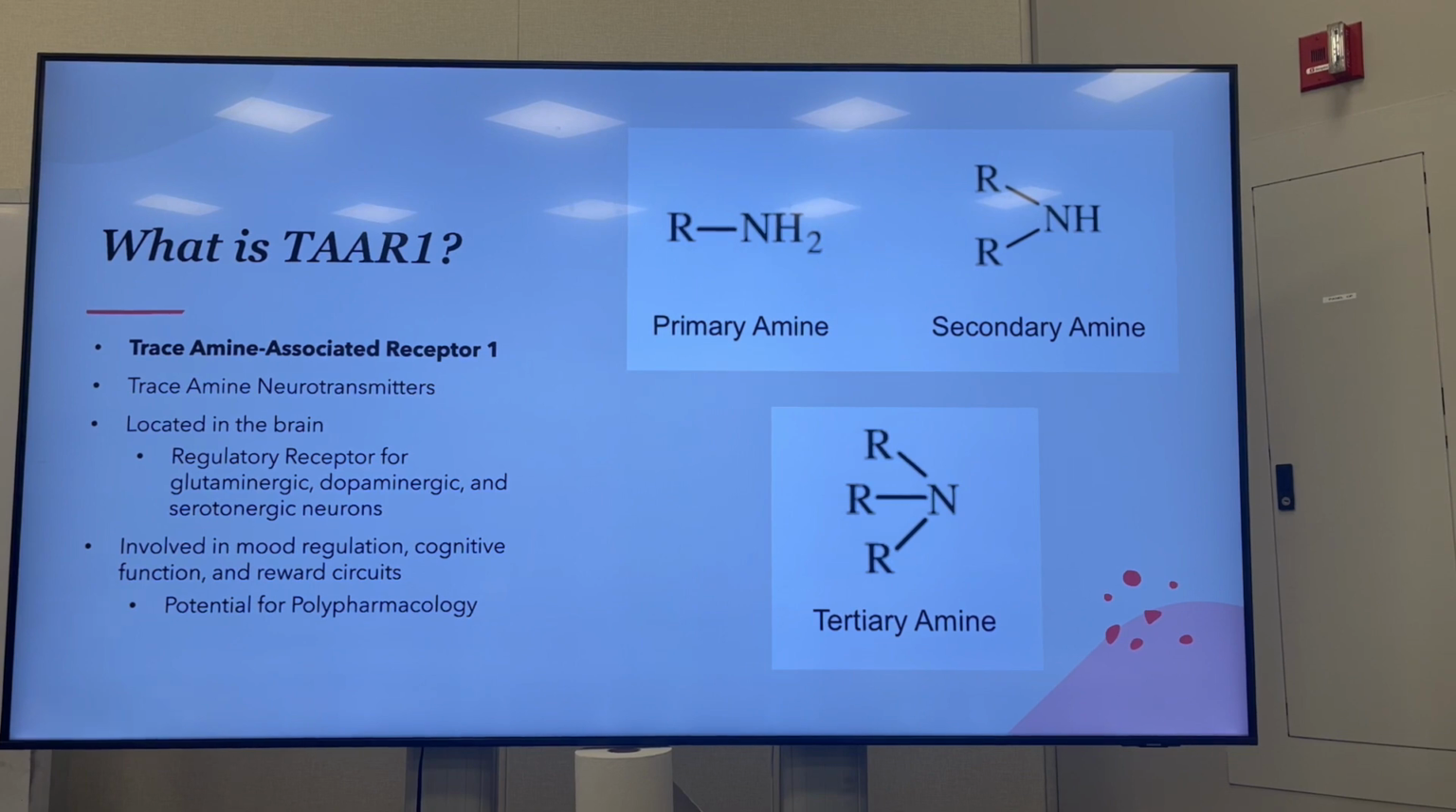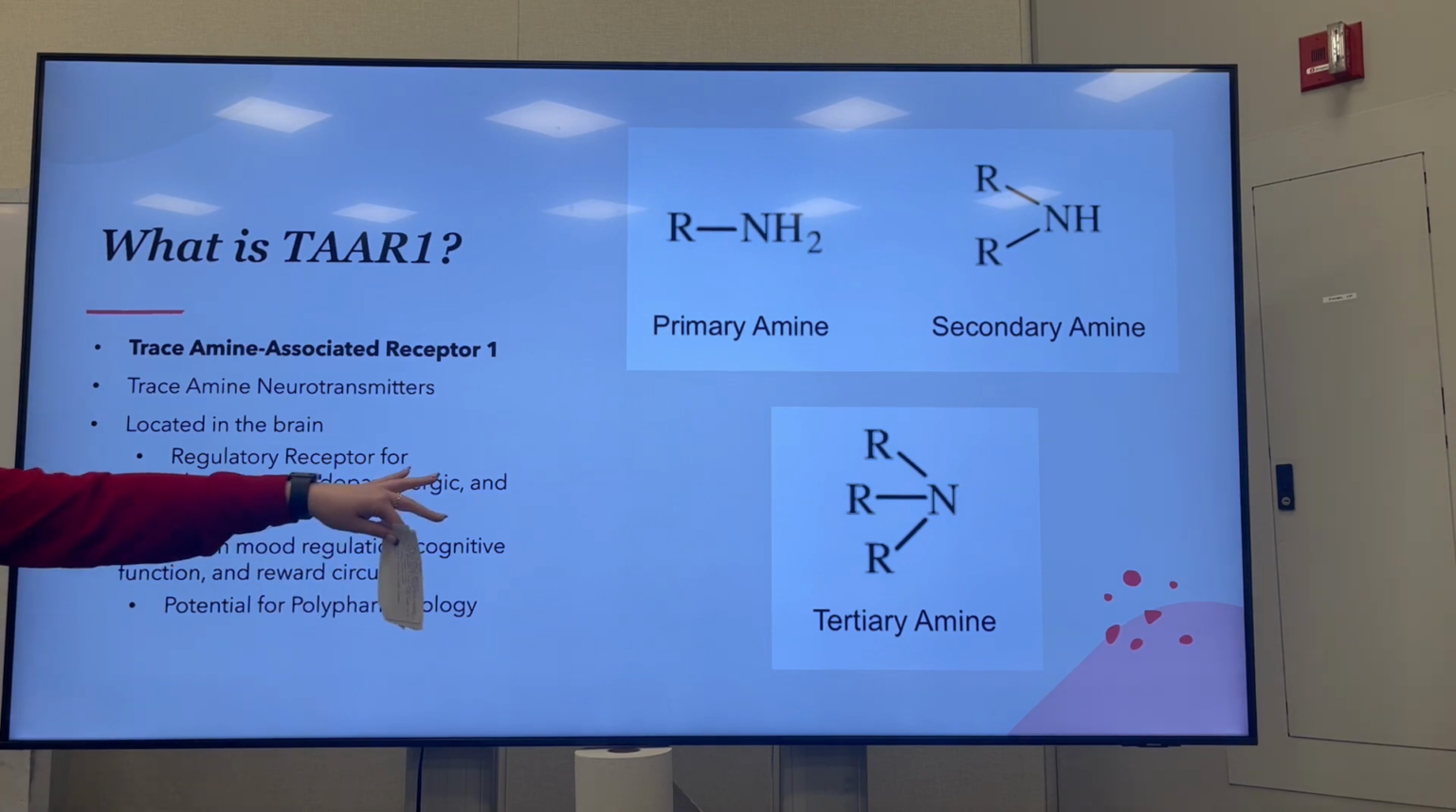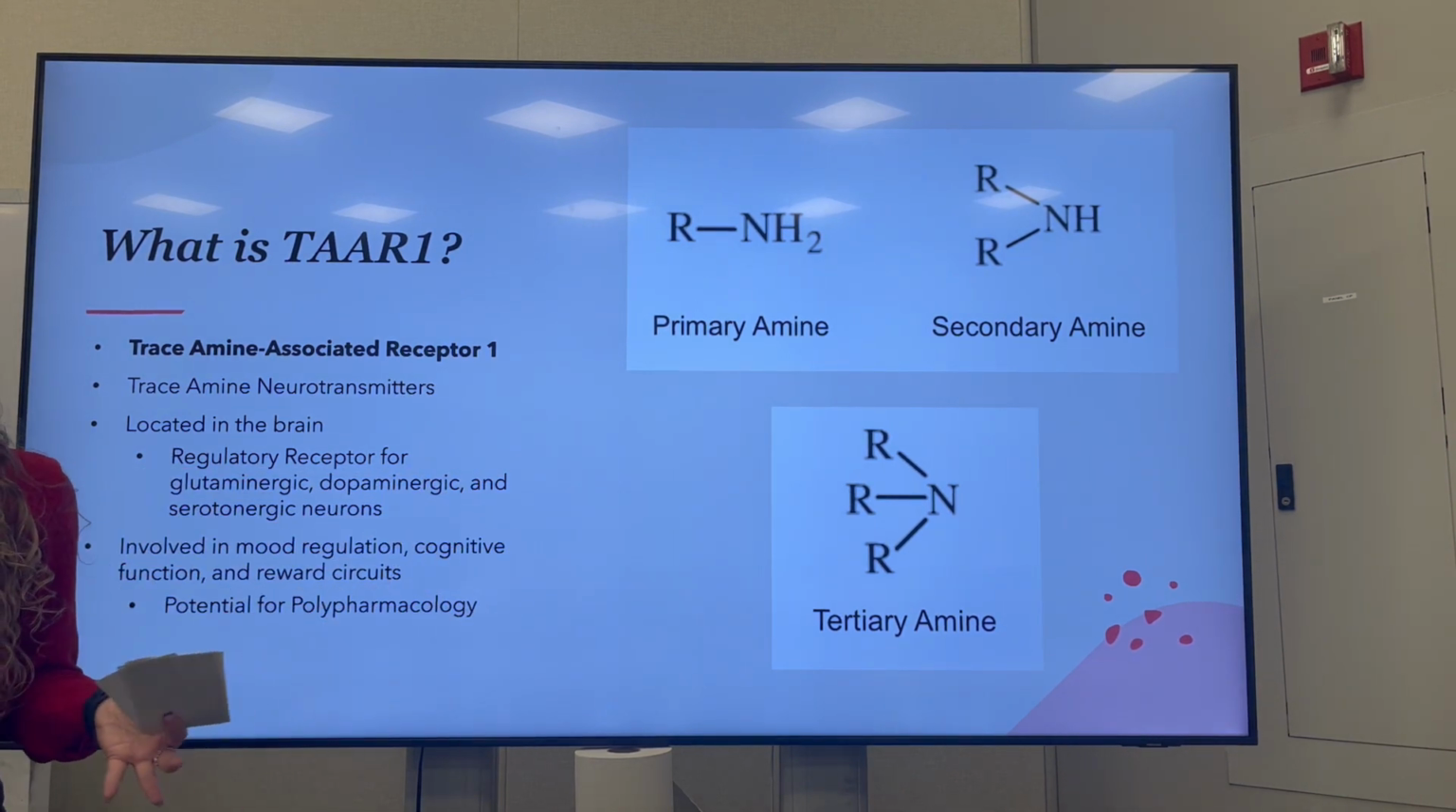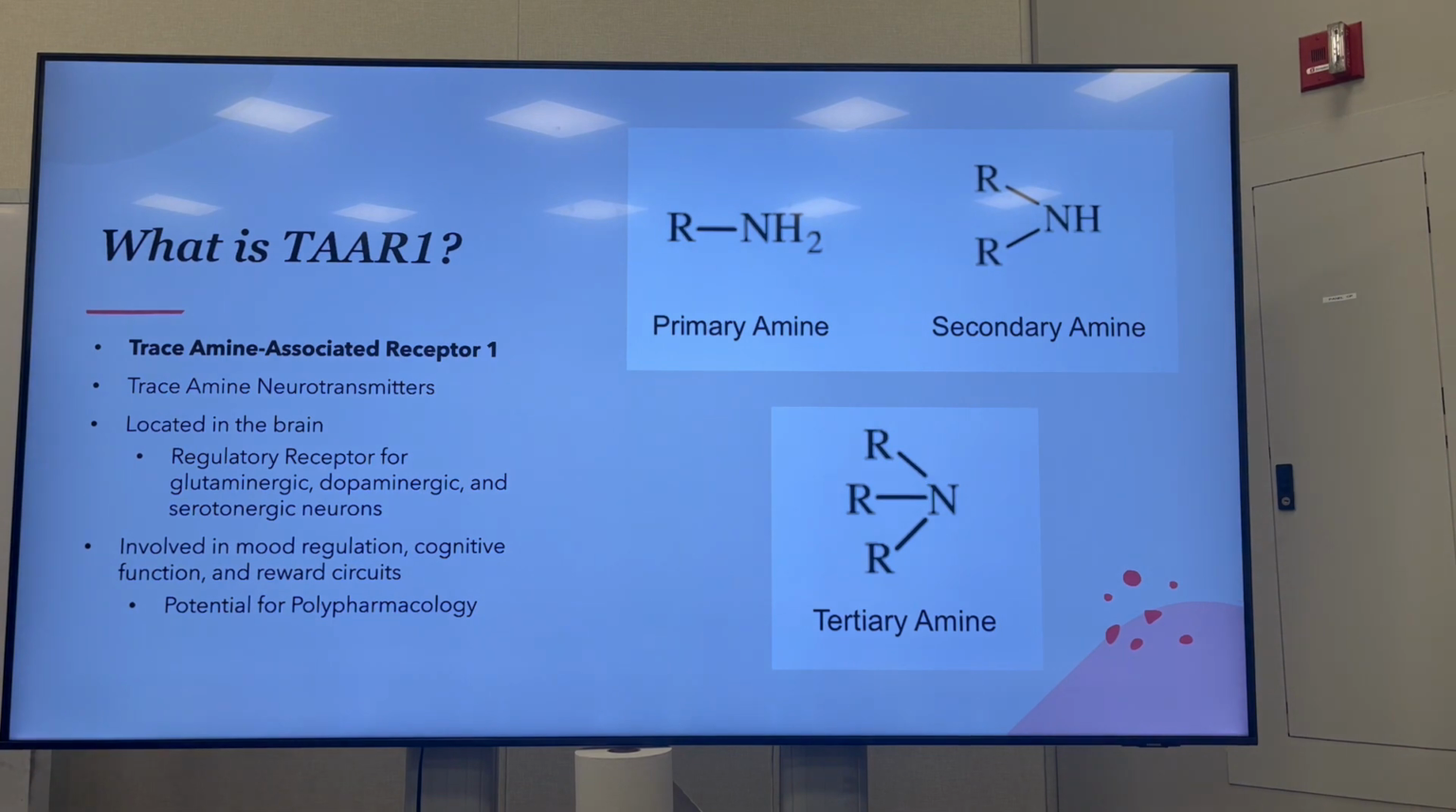TAAR1, also known as trace amine associated receptor 1, is a type of G protein coupled receptor that's mainly found in your brain. The type of ligands that actually bind to TAAR1 are known as trace amines. An example of an amine can be seen on the board here. It's just a type of nitrogenous functional group. Actually in the brain, trace amines are considered a type of neurotransmitter that are generally found at lower concentrations compared to other neurotransmitters, and they actually bind to TAAR1.